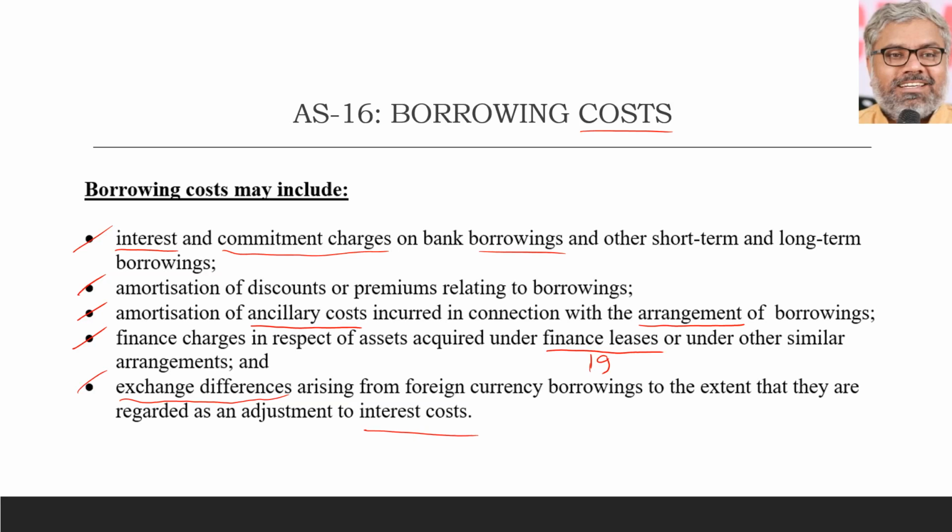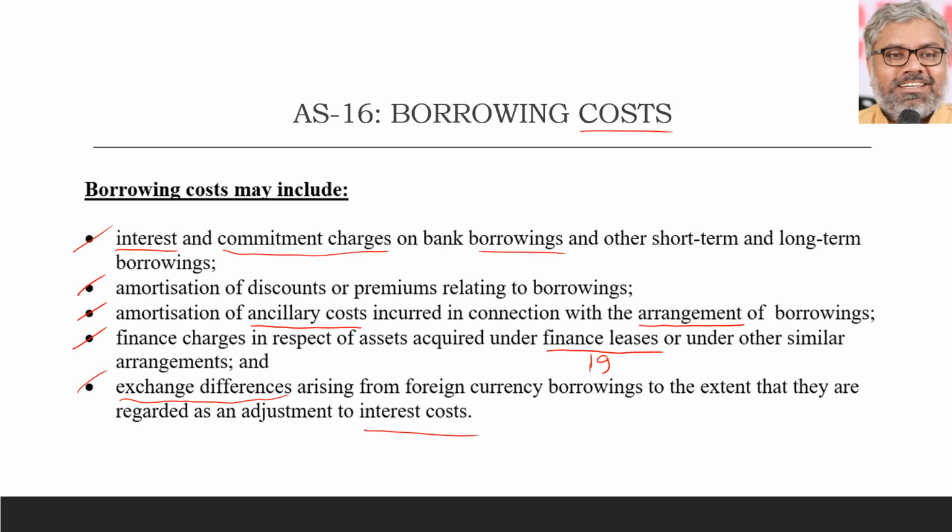If there are any exchange differences arising from the foreign currency borrowings, to the extent they are regarded as an adjustment to interest cost, exchange differences related to the principal amount of borrowing is not covered by AS 16. AS 16 is only talking about interest or borrowing costs. To that extent only, that is definitely covered by AS 16. Principal amount also might have exchange differences.